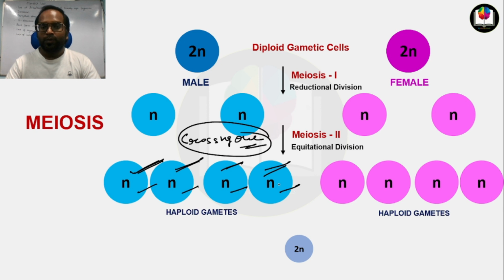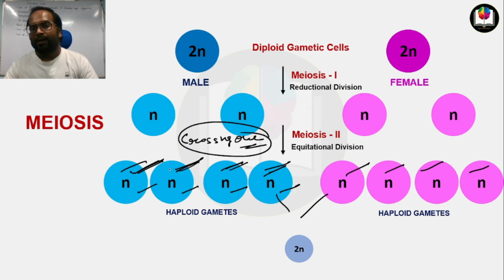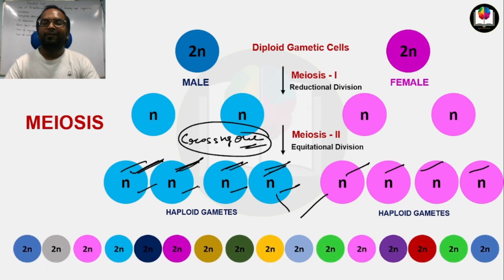So now you know that all these four gametes are different from each other. Here the fusion of gametes is random. Any gamete from the male parent can fuse with any gamete from the female parent, so that they will produce different types of zygotes. They will produce a diversity of zygotes.